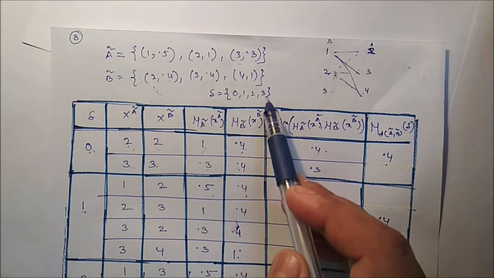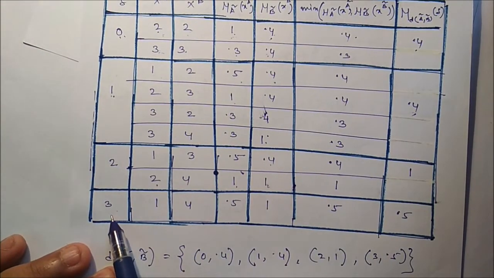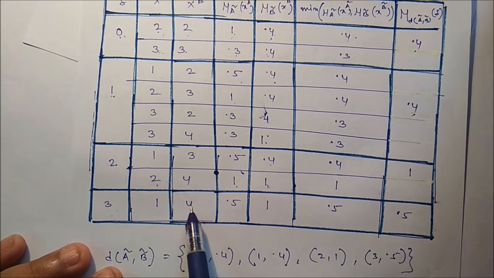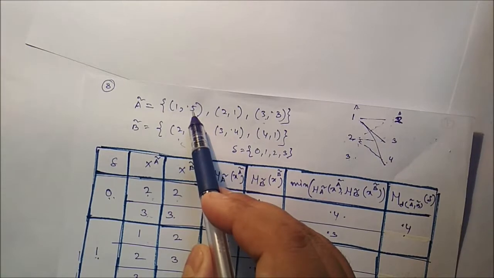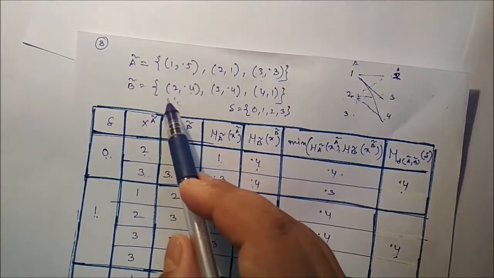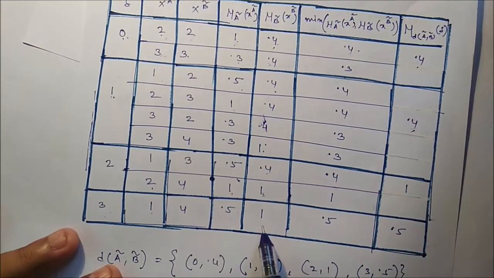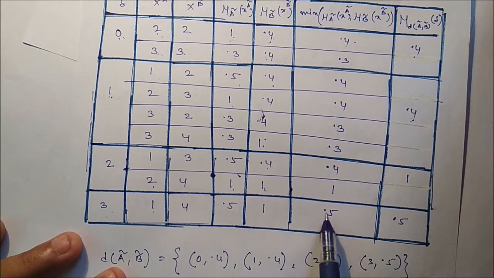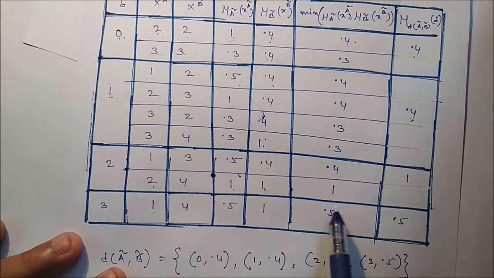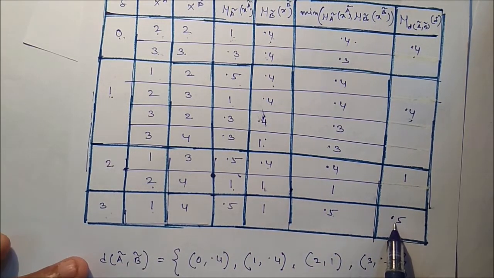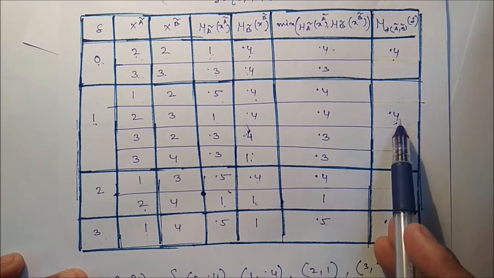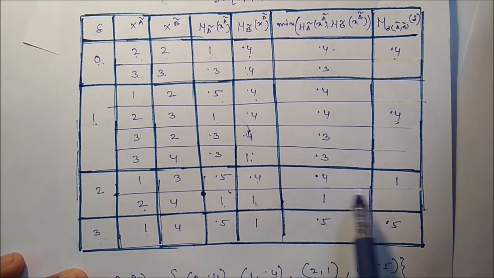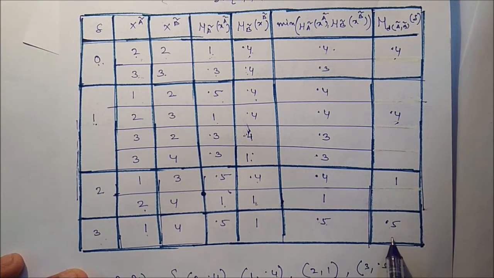Similarly, how to get 3? Because 0, 1, 2, 3, maximum 3 are there. If it is a 3, so 1 minus 4, it is a 3. So when it is for set A, when it is 1, membership value is 0.5. And if it is a 4, membership value is 1. So we have to take the minimum, it is 0.5, and the single value is there, so we have to copy the same value, which is 0.5. So for the 0, membership value should be 0.4. For 1, it should be 0.4. For 2, it is 1, and for 3, it is 0.5.